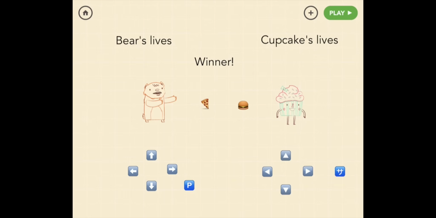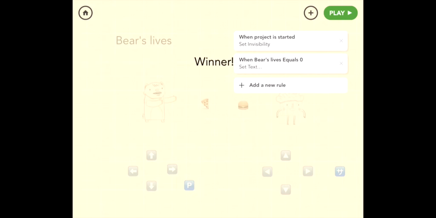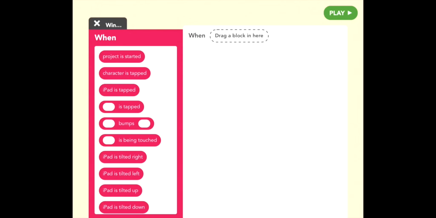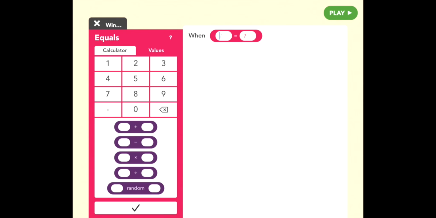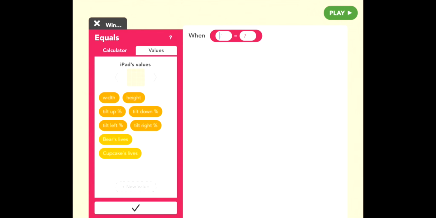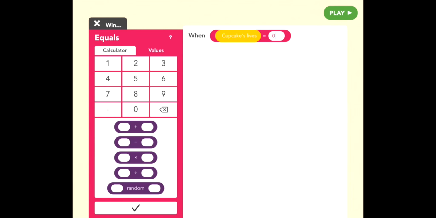Okay, so now we have to have a Bear wins state, right? So we need to make a rule so that when Cupcake's lives equals 0, Bear wins, right? So let's tap on winner and make a new rule. So equals, and when Cupcake's lives equals 0, so that's a value, right? It's a value under iPad's values, and Cupcake's lives equals 0.